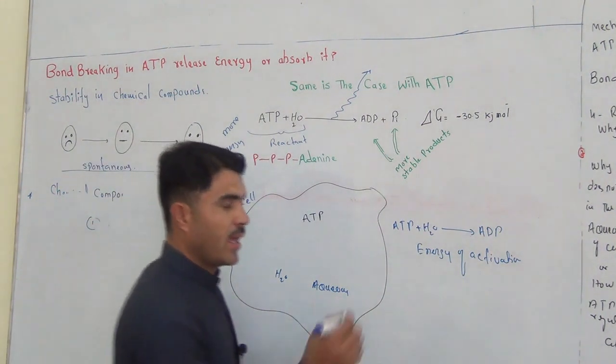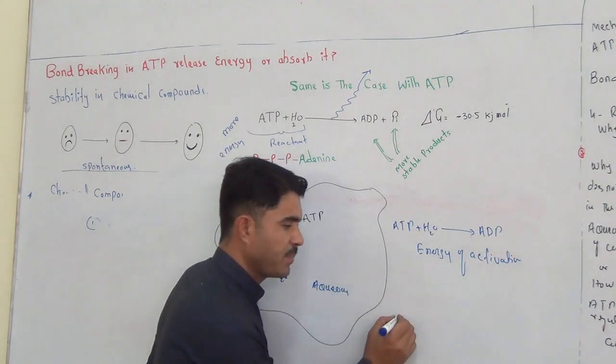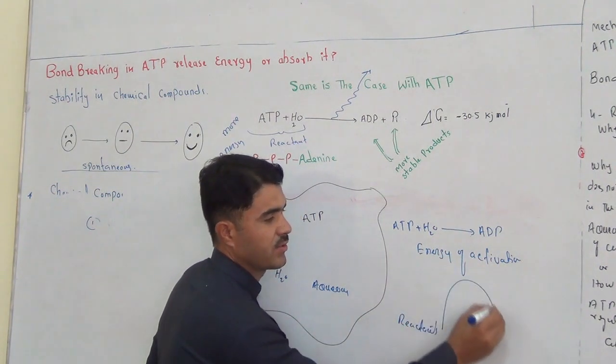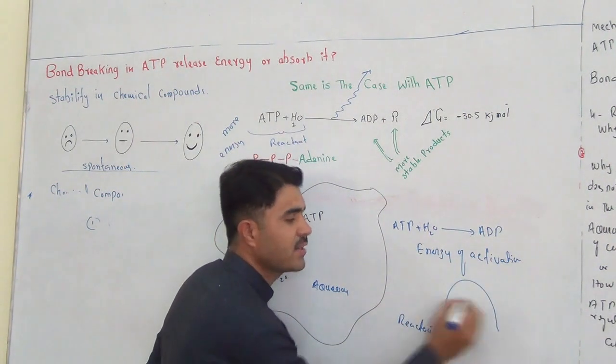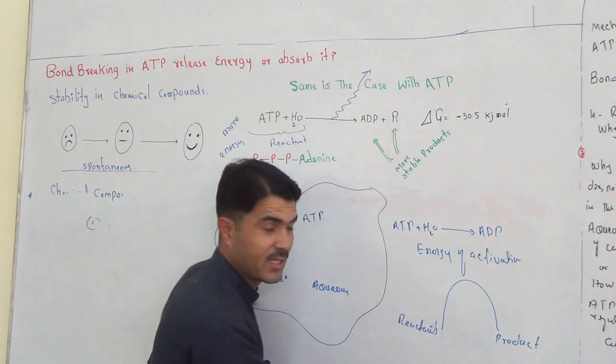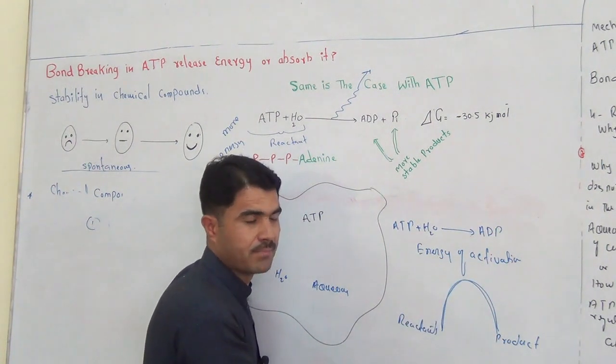The energy of activation is a kind of barrier. Reactants must reach that barrier, and then it is possible for the reactant to convert into product. So this barrier is the energy of activation.